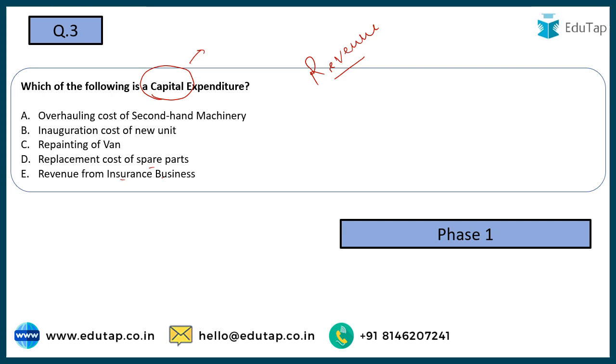So either you are going to acquire some new asset, or if you are buying a second hand asset, you are converting it into such a condition that you will be able to use it in an efficient manner. So that's why overhauling cost of the second hand machinery that you have got is going to be classified as a capital expenditure. Similarly, the amount spent on the installation of the machinery, all of these become part of the capital expenditure. Inauguration cost, repainting, the normal replacement cost, and revenue from insurance business are not going to be classified as a capital expenditure. So the correct answer to this question is going to be option number A.